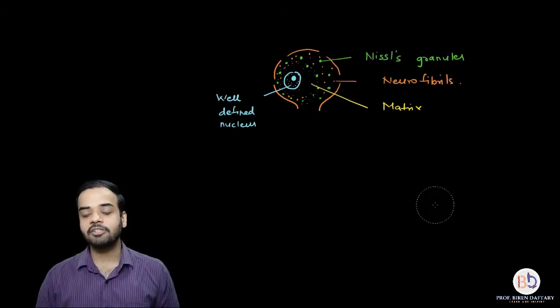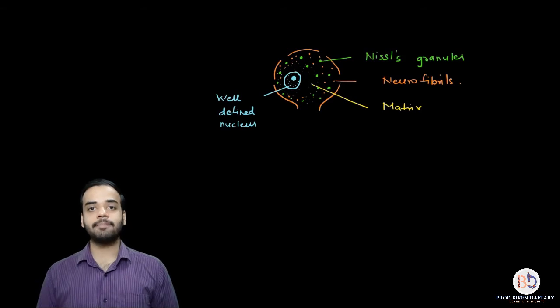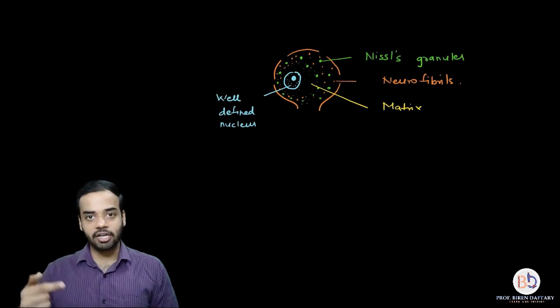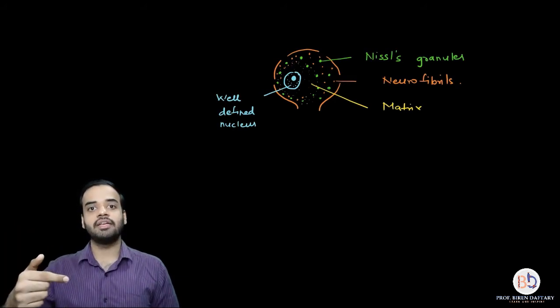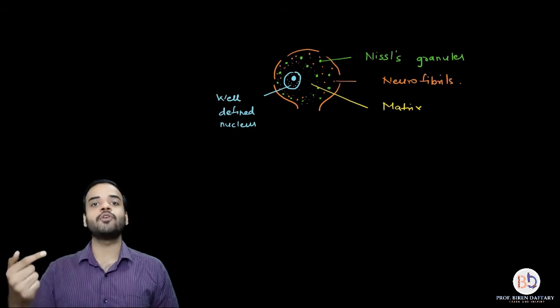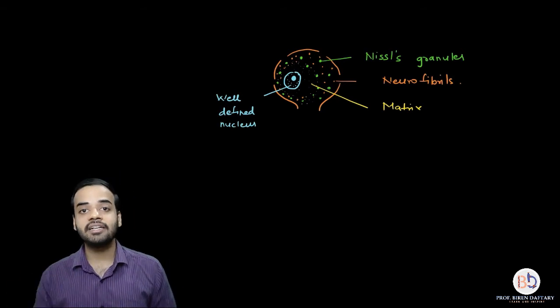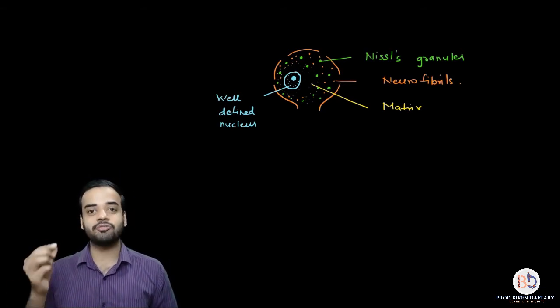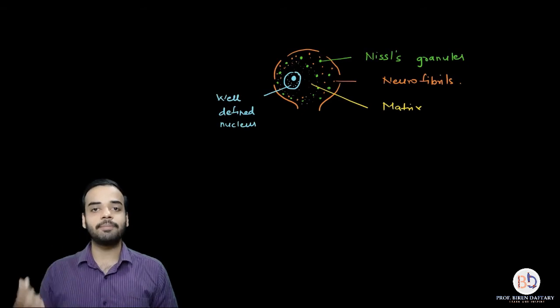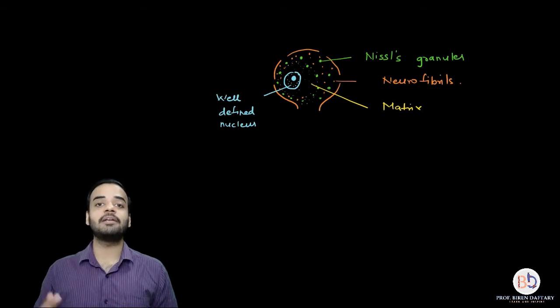See, the neurofibrils play a very important role, because as you know, the message first enters the dendrons. When I draw a structure of a neuron, the message first enters the dendrons, then it goes to the cyton, and then from the cyton it goes to the axon. This flow of message from dendron to cyton to axon is done with the help of neurofibrils. These are small fibers, that is why they are called fibrils. So these neurofibrils basically help in conduction of impulse inside the neuron.